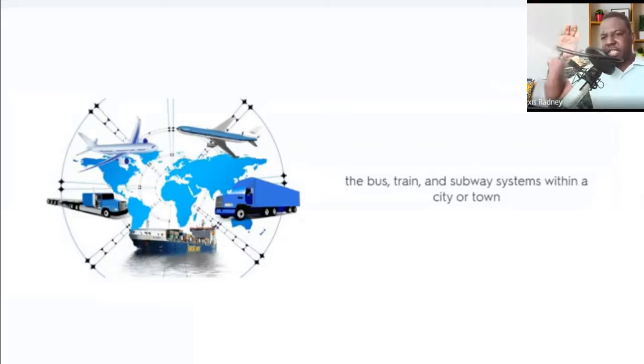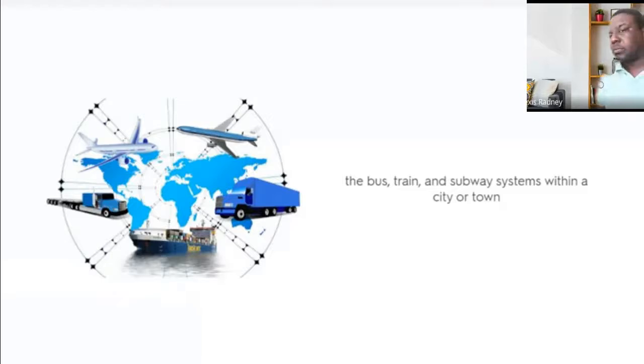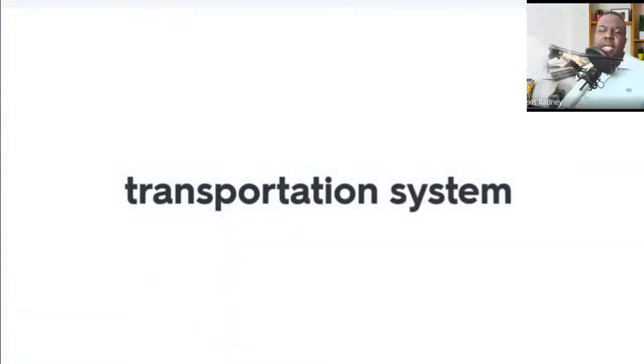How do you call all of this together? Transportation. It's a transportation system, guys. That is part of the transportation system. The bus, the motoconcho here in the Dominican Republic, a bus, a subway,